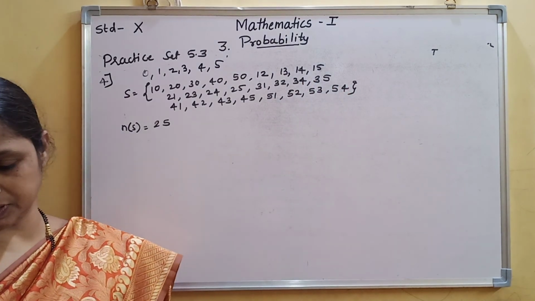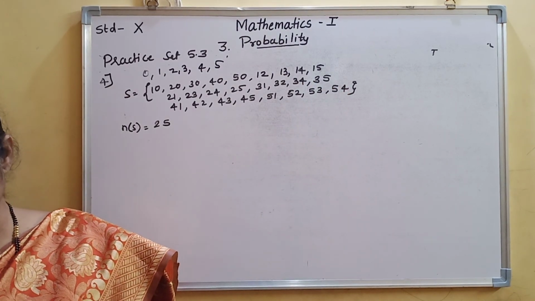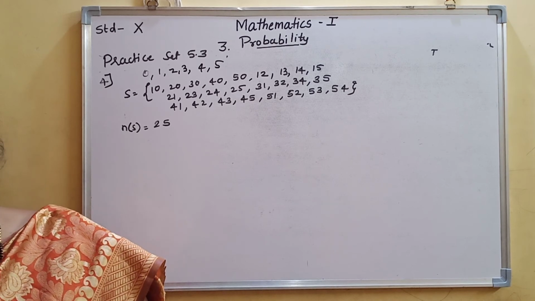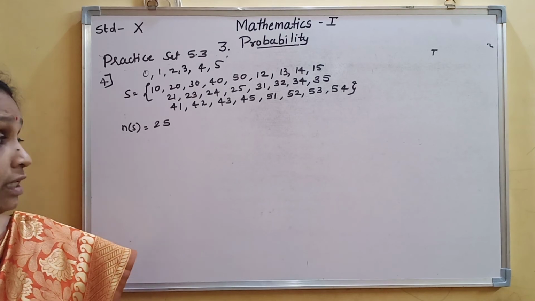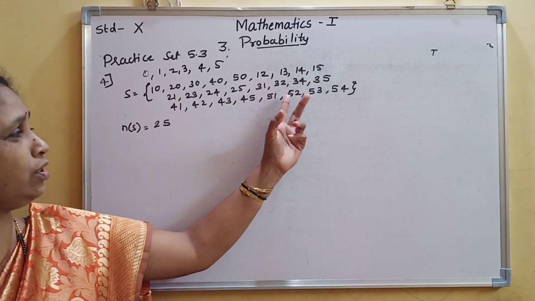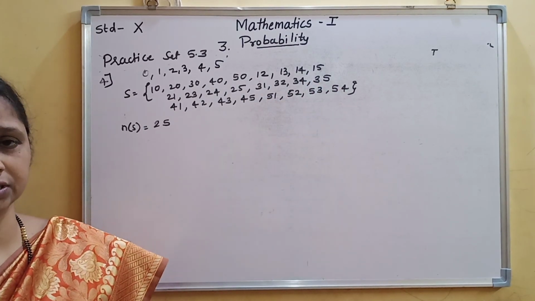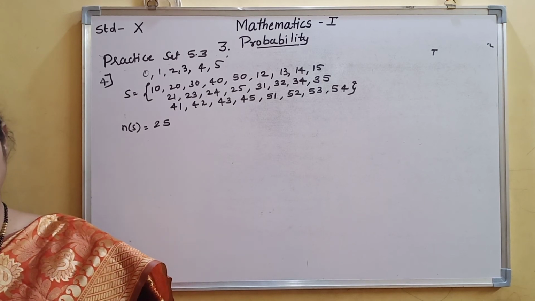Now next, the number formed is greater than 50. Which are greater than 50? 51, 52, 53, 54. Finished. So n of C is equal to 4.